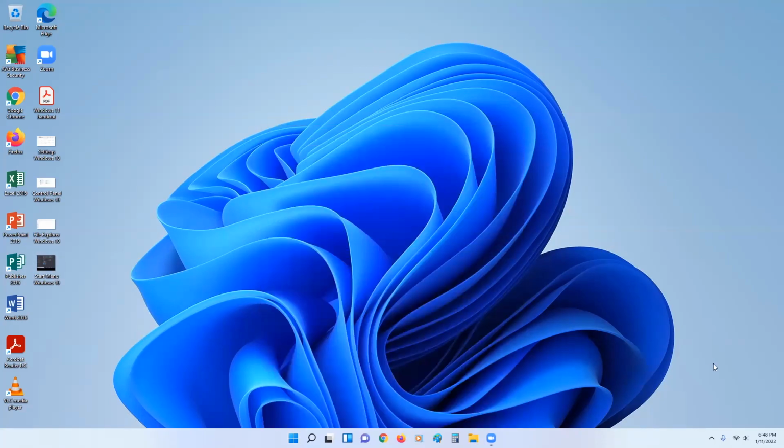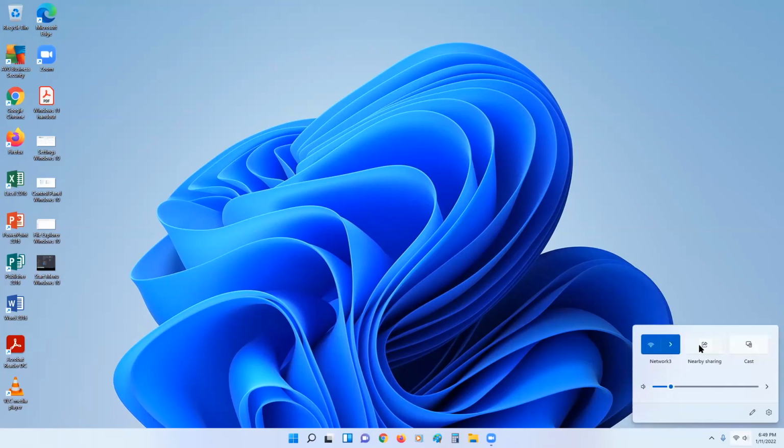Let's talk about the system tray. This is something that you might not hear too much about, but has become more and more important in the past couple iterations. So the system tray is in the lower right of your taskbar. You can see there are volume controls and also internet options here. Let's click on this. You can see you have some options, and also your volume is right here. So the volume slider is available there.